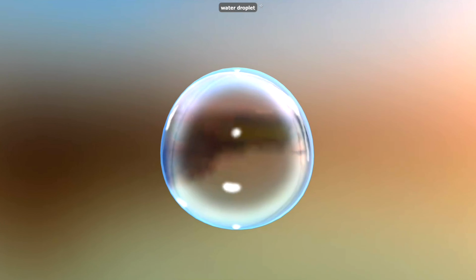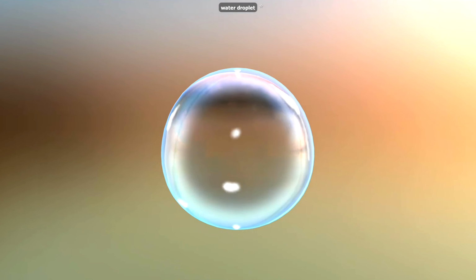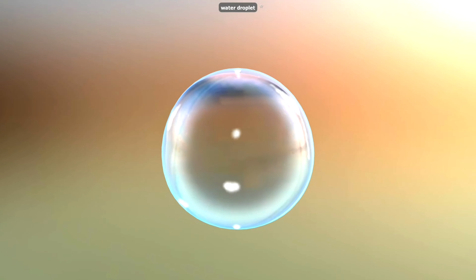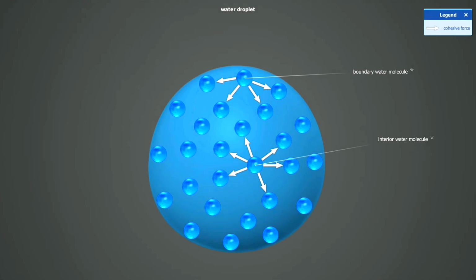Surface tension occurs because molecules of a liquid attract one another. The attractive force between similar molecules is called cohesive force. Cohesive forces inside the liquid are cancelled out, so interior molecules have a low energy state. However, boundary molecules have a high energy state, as cohesive forces are not cancelled out on the surface of the